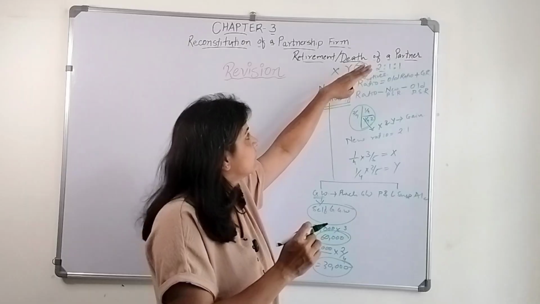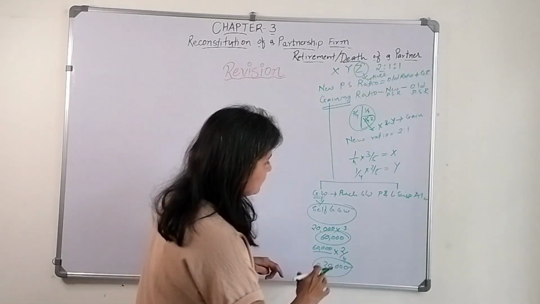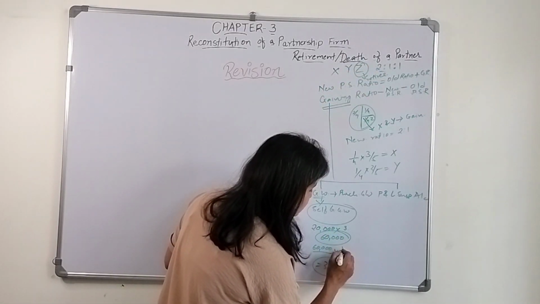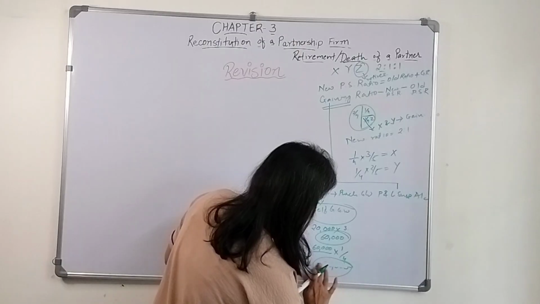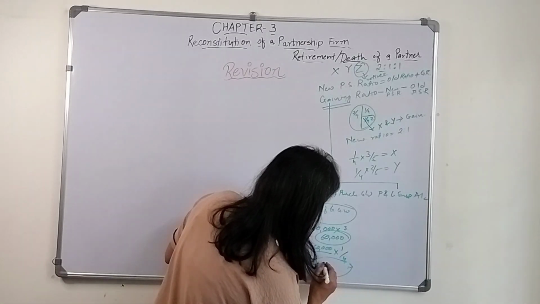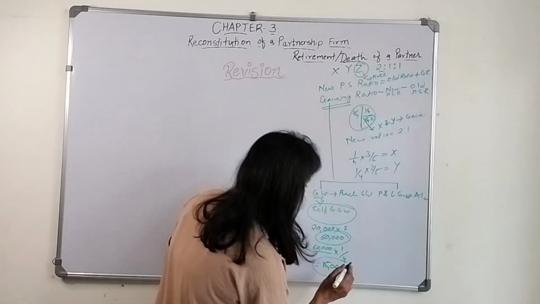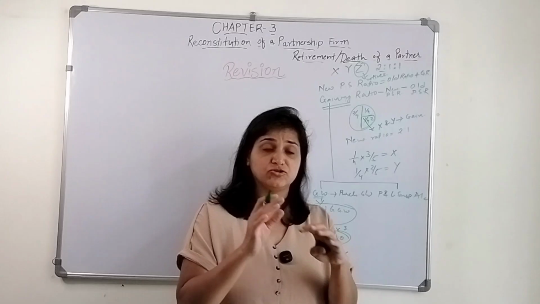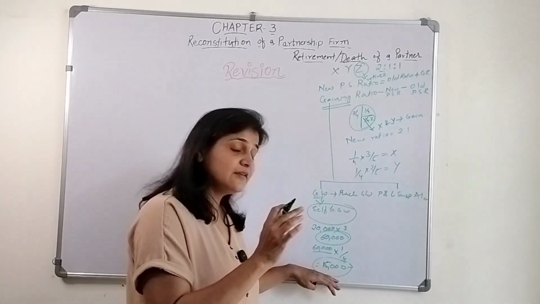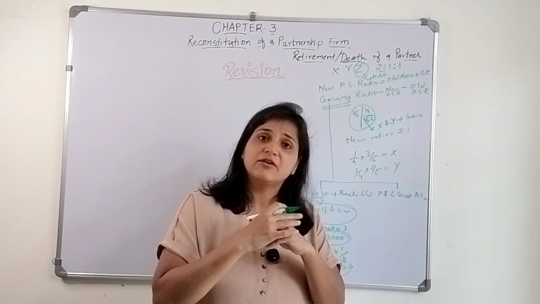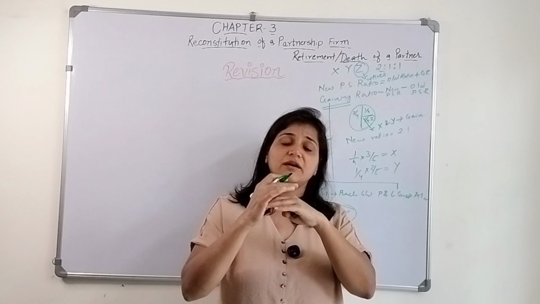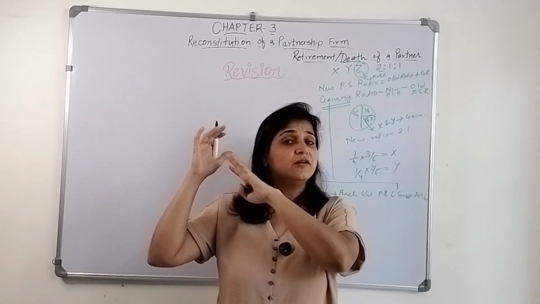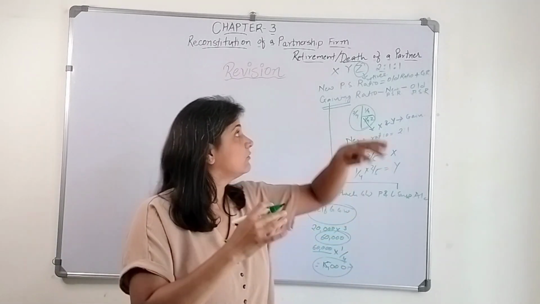X and Y. Sorry, Z retires, so 1/4 equals 15,000 belongs to Z. This 15,000 of profit is going to be earned by the firm and will be shared between whom?